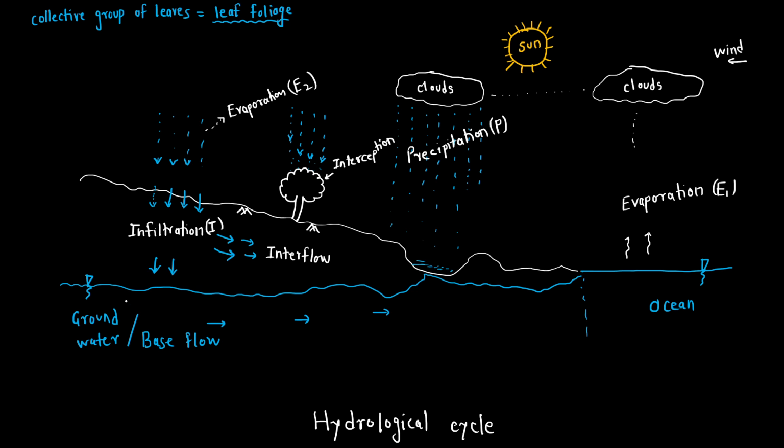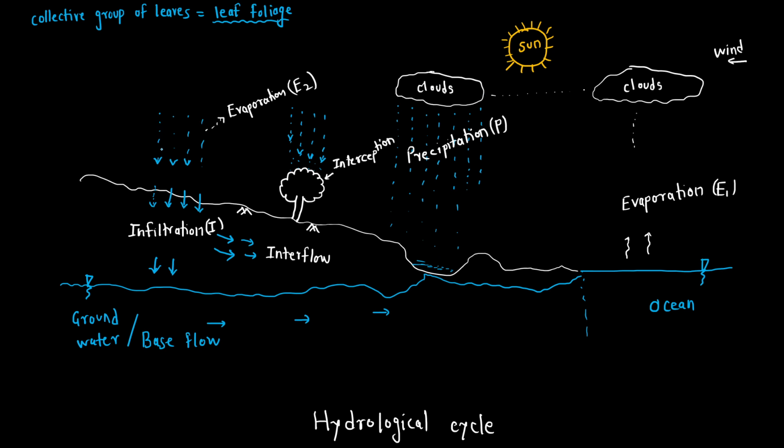Now just pay attention to the most important thing in hydrology, that is runoff. We have not given it here. See, try to understand the process. Initially the water has been evaporated, then slowly it turns into clouds, then these clouds give some precipitation.